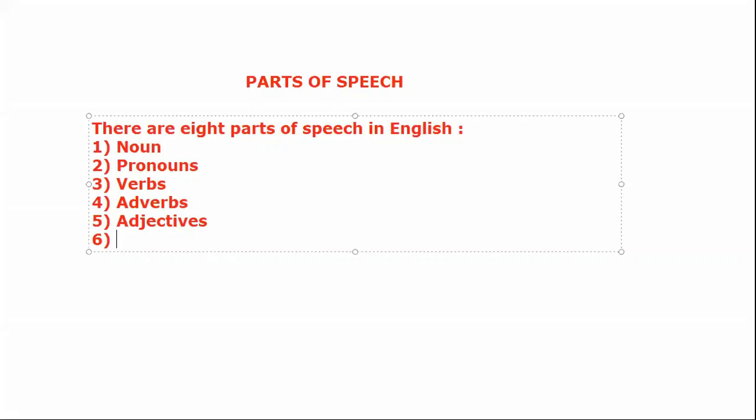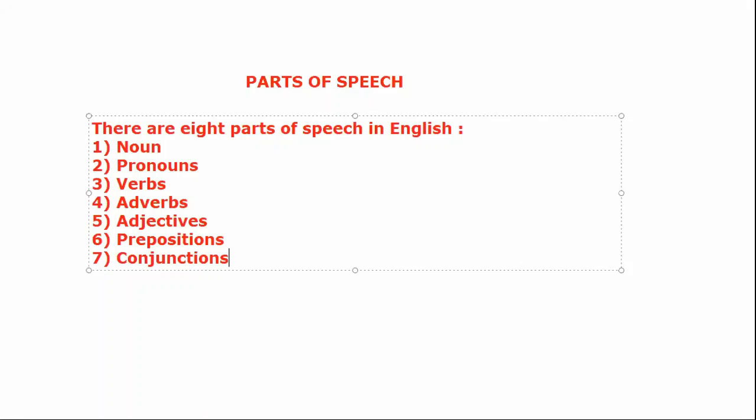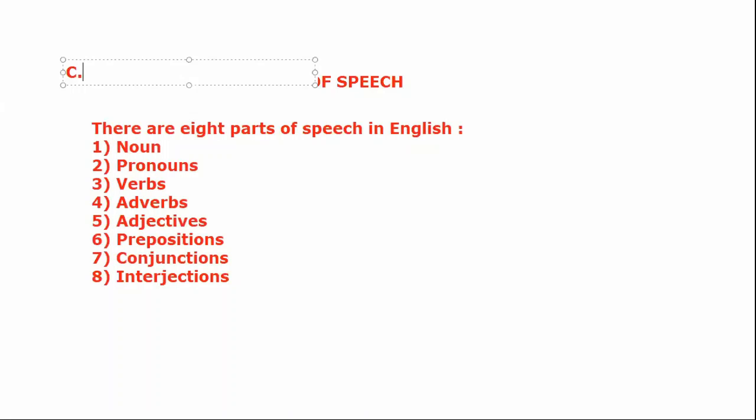Now the sixth part of speech is preposition, which shows the relationship between two words or sentences. Now the seventh part of speech is conjunction, which is also called joining words. The last part of speech is interjection, which is a sudden feeling. We can't avoid interjection. It is a sudden expression.